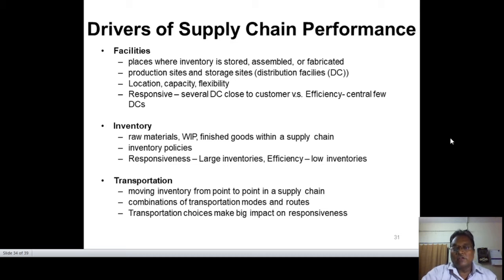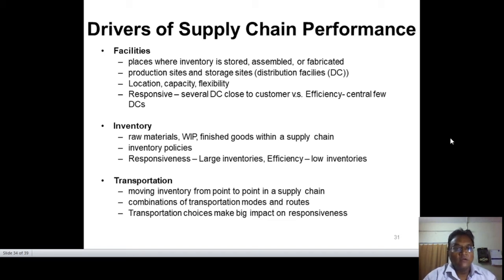Now the third driver is transportation. Transportation is basically moving inventories from point to point in a supply chain, whether the goods are from inward logistics or outward logistics. Our transportation system will be well marked, including inside movement from one department to another processing plant, where our inventory transportation should be fully and adequately adopted by the system.